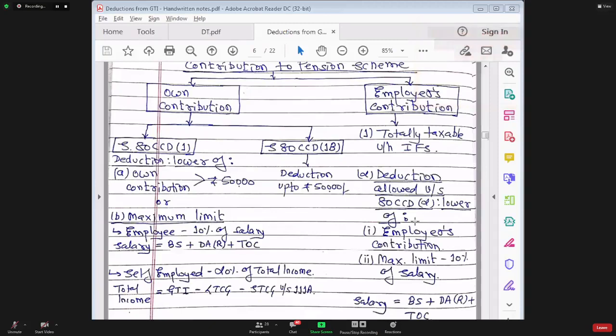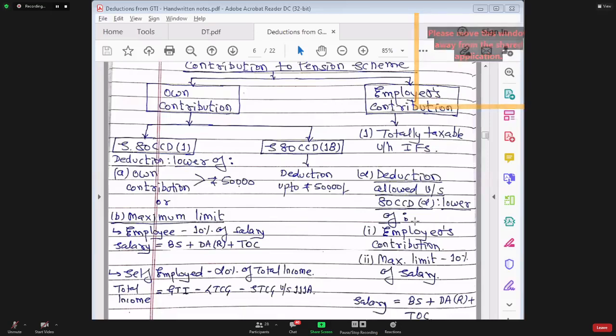Because he is making an investment and government wants to give incentive for making an investment. Why is deduction allowed for the employer's contribution? Because that amount is first of all considered as an income of the employee. So the entire amount is added to the employee's income. Thereafter, he can claim deduction.